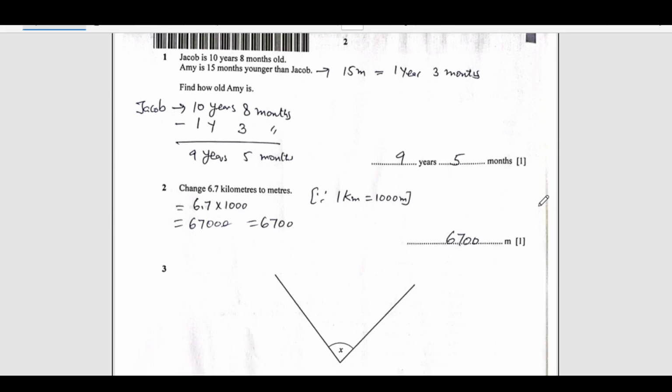First one here. Jacob is 10 years and 8 months old. Amy is 15 months younger than Jacob. Find how old Amy is. Now as Amy is 15 months younger than Jacob, 15 months makes 1 year and 3 months. Jacob is 10 years and 8 months, so we have to subtract 1 year and 3 months. So this gives us 9 years and 5 months. So 9 years and 5 months is the correct answer over here.